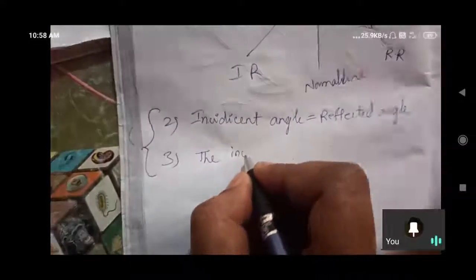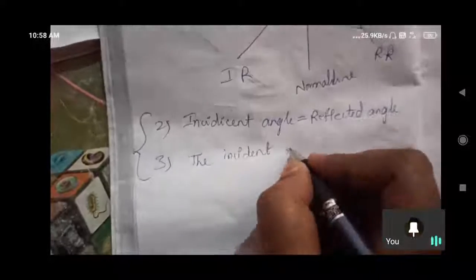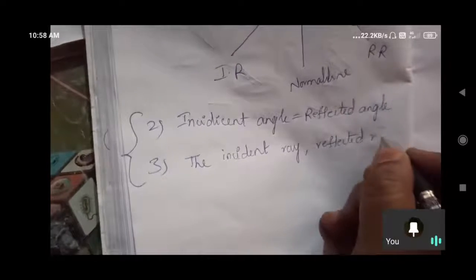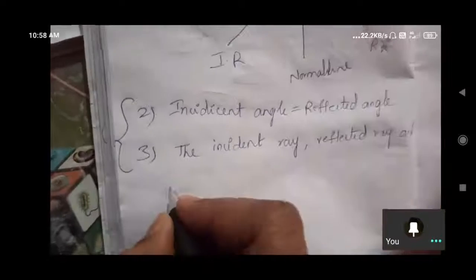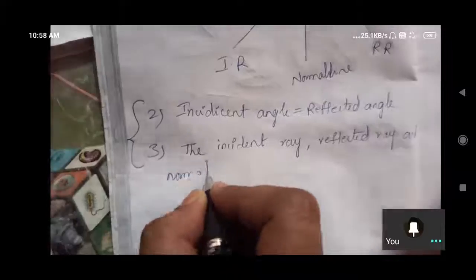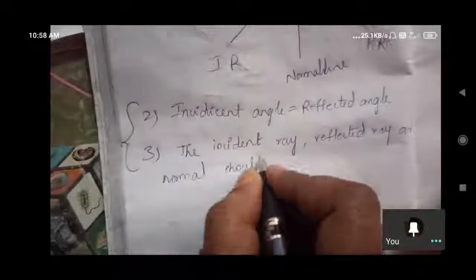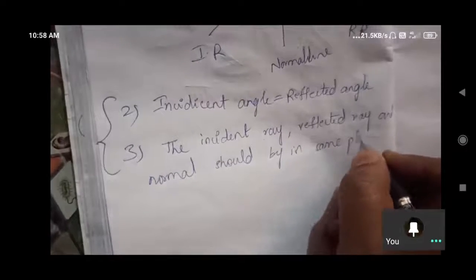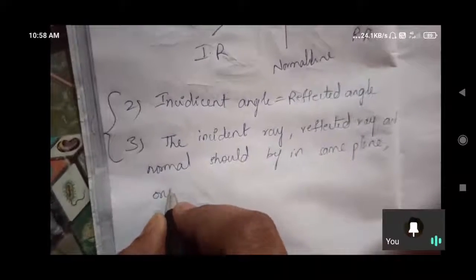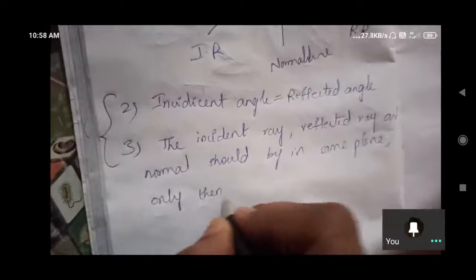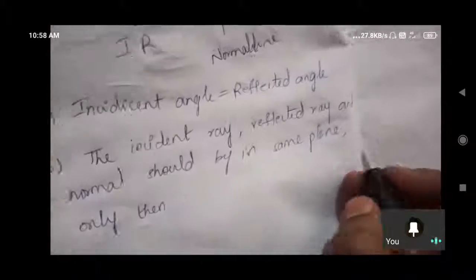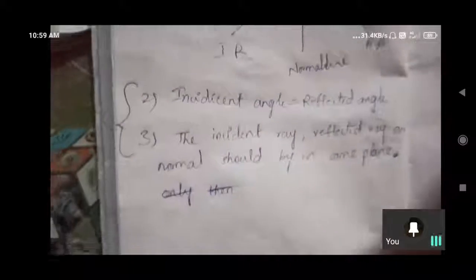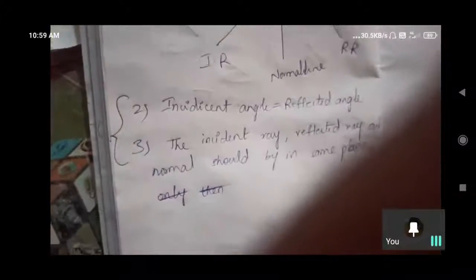The incident ray, reflected ray and normal should be in the same plane. Only then it should be in the same plane. This much is enough, Nana. So at that time only we can observe the image of the opposite person.